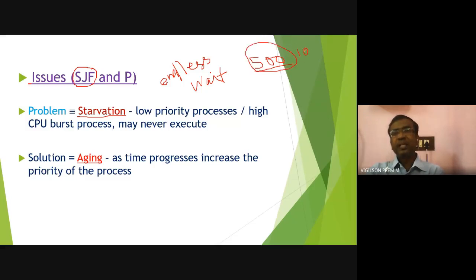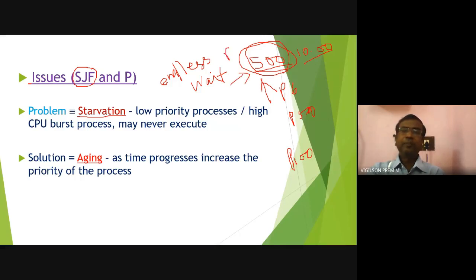Consider this process arrives at the ready queue at 10 o'clock. After 10 o'clock, so many new processes keep coming: P6, P7, P8, up to P500, P1000. But all these processes have CPU burst times less than 500. Now when will P4 execute?